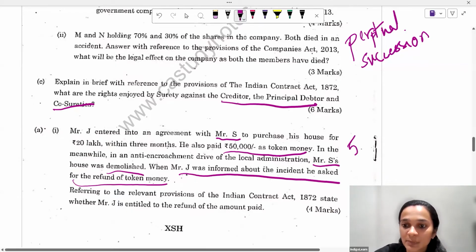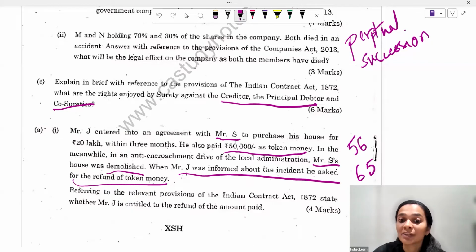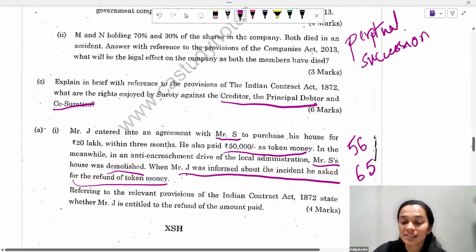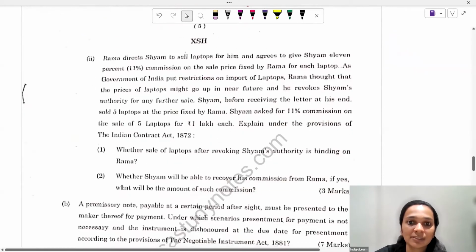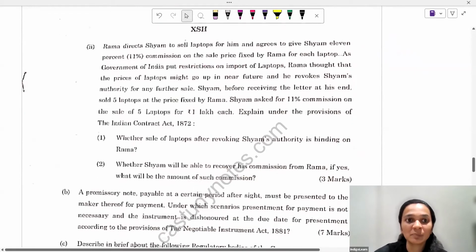So, yes, in this particular situation we will apply Section 56 and Section 65 of the Indian Contract Act, where the contract has become void. Then, in that situation, any benefit which has been received under the contract has to be returned back to the other party. So here again, this 50,000 has to be returned back to Mr. J. Moving on to the next one.